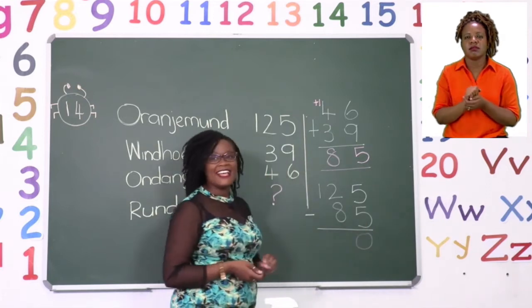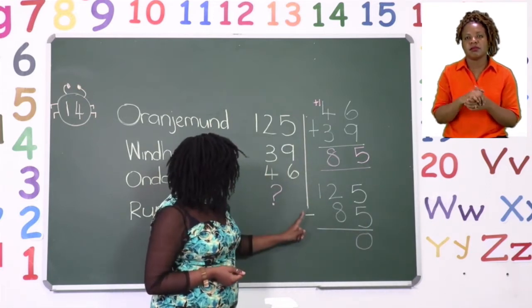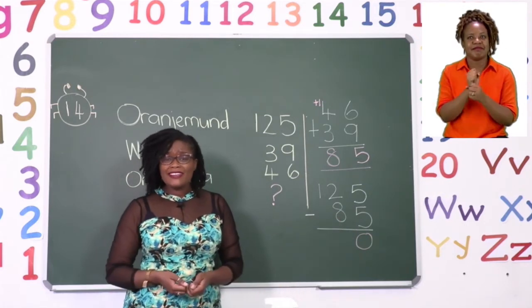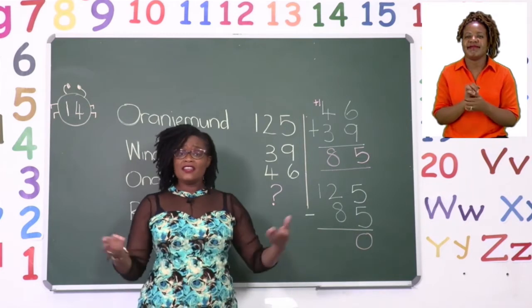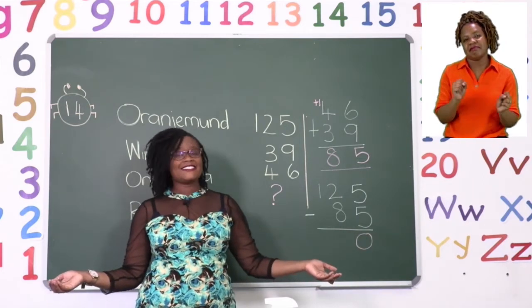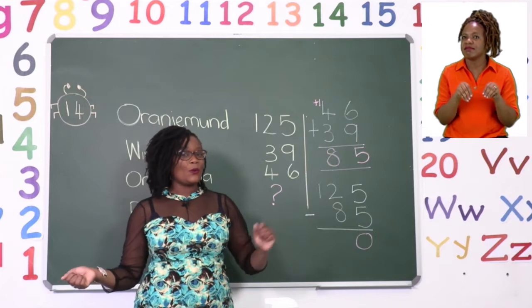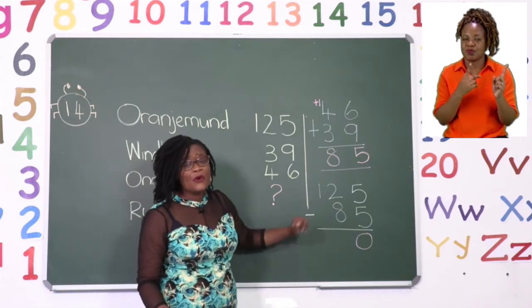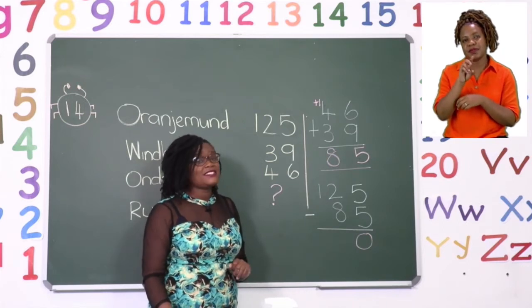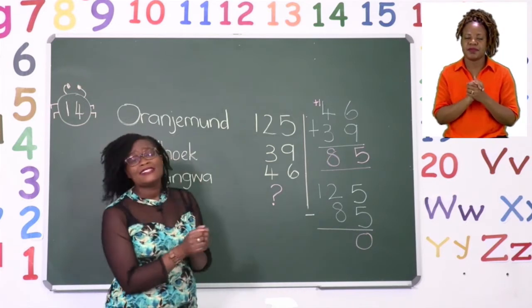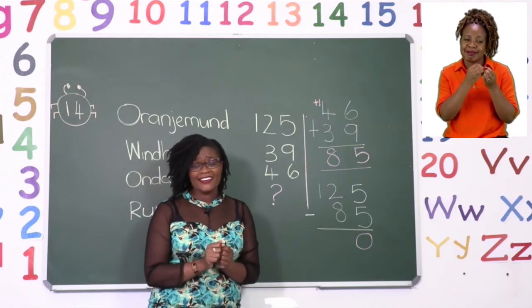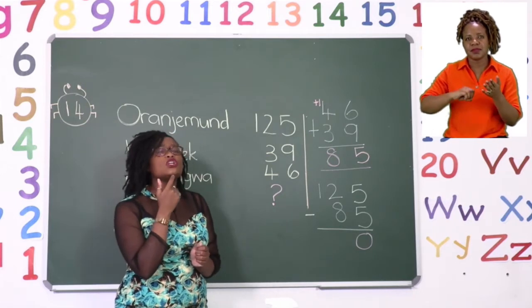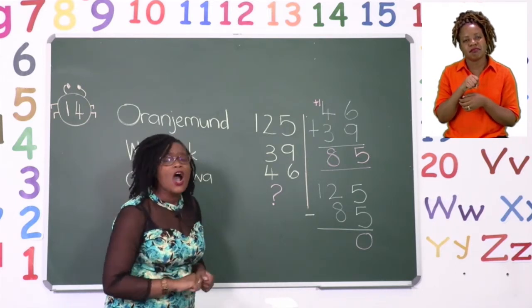Then we move on to the next one. 2 minus 8. Uh-oh, we cannot do that. So we say it can't. Instead of us doing that, we are now going to ask Mr. Grandpa Hundreds for 10. And we say, Grandpa Hundreds, please can you give us 10? We want to subtract. And Grandpa Hundreds will take a look and say, okay.